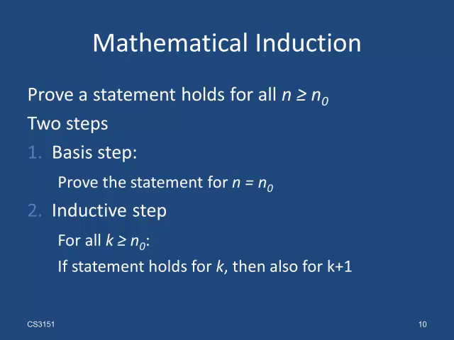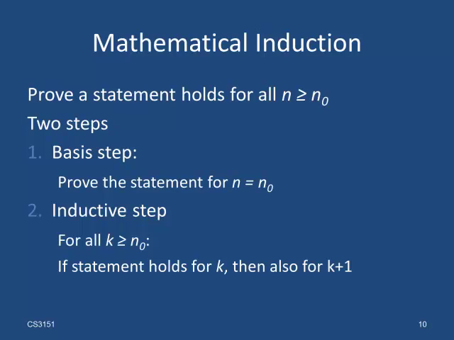So here's a general scheme of mathematical induction. Remember, you try to prove a claim that holds for all natural numbers greater equal some number n sub 0. You first prove that the statement explicitly holds for n sub 0. That is the base case. Then you need to go through the inductive step. You assume that the statement holds for some value k. Then you show that the statement also holds for k plus 1.